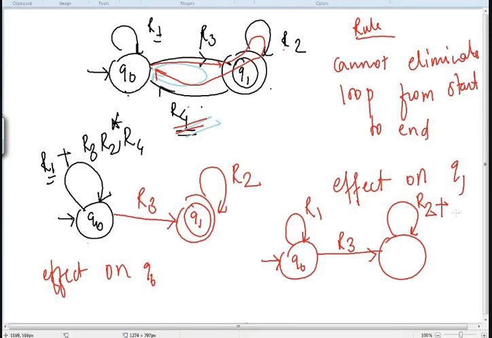So it will be R4, R1 star, R3. However many times you let it go around, R4, R1, R3, R4, R1 star, R3. You can give the effect on your state Q1.